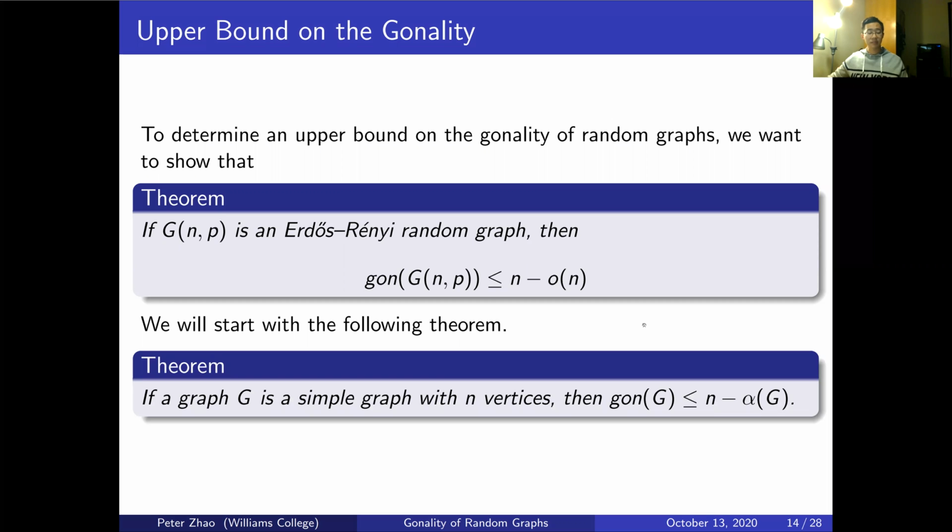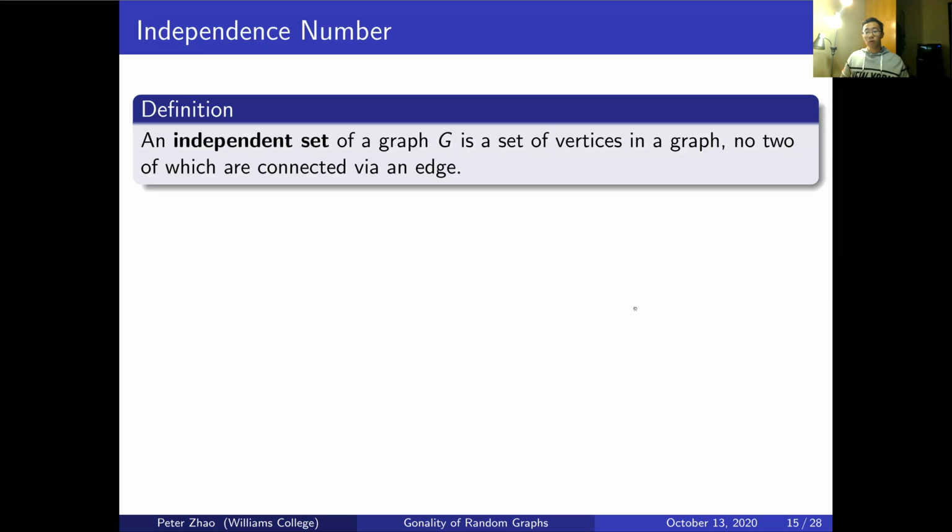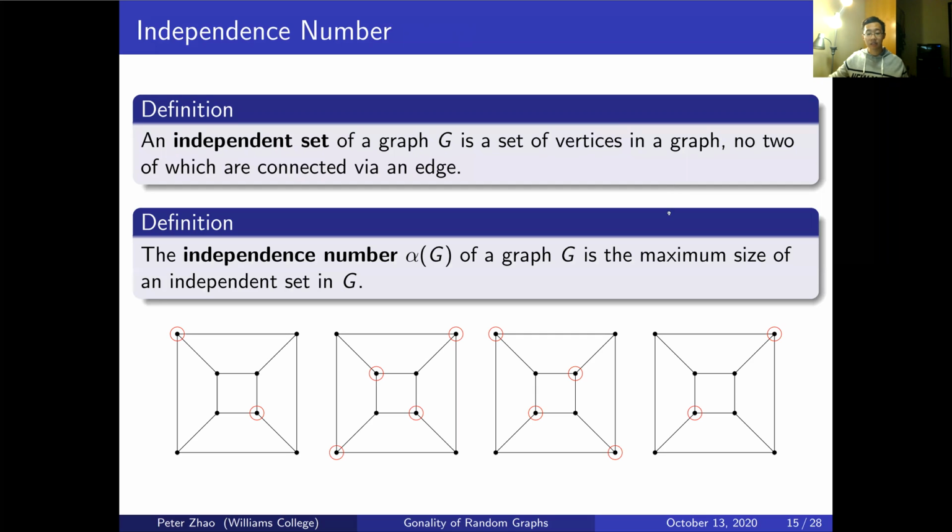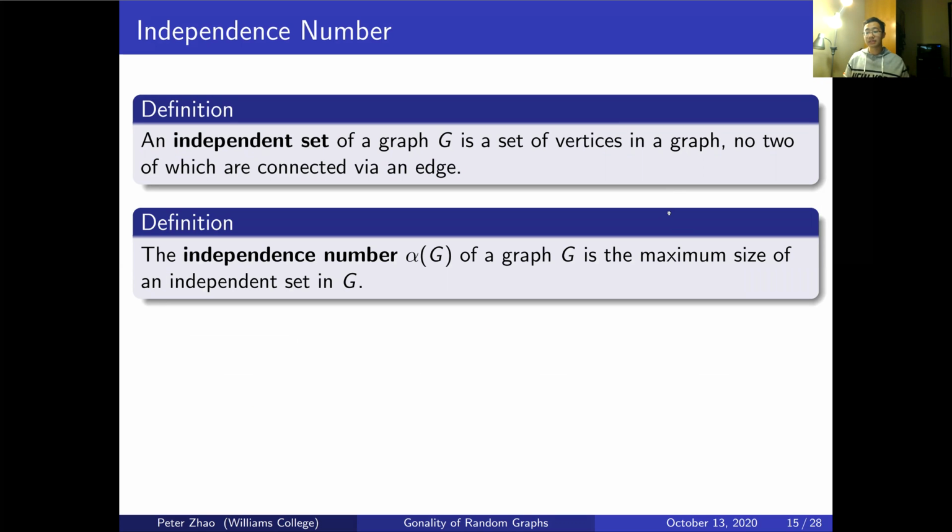If a graph G is a simple graph on n vertices, then the gonality of the graph is bounded above by n minus alpha of G. Now you might be wondering what alpha of G is, and it is the independence number, or the size of the maximum independence set, which I'll explain right now. An independent set of a graph is a set of vertices such that no two are connected by an edge. And the independence number is the maximum size of all possible independent sets for a certain graph.